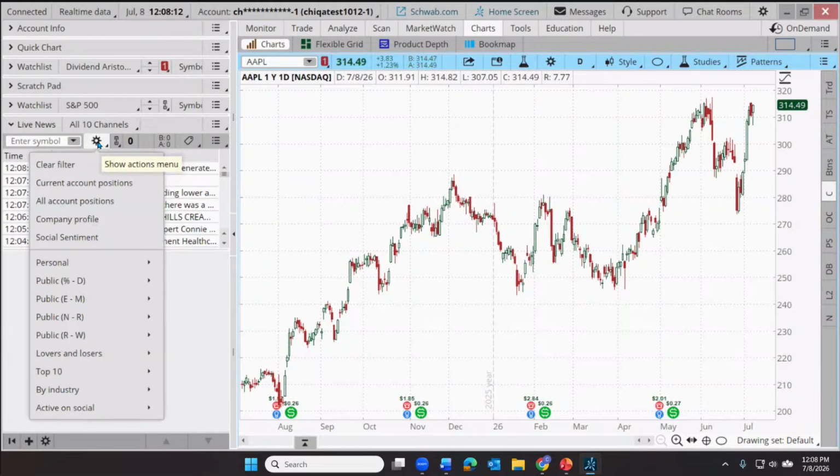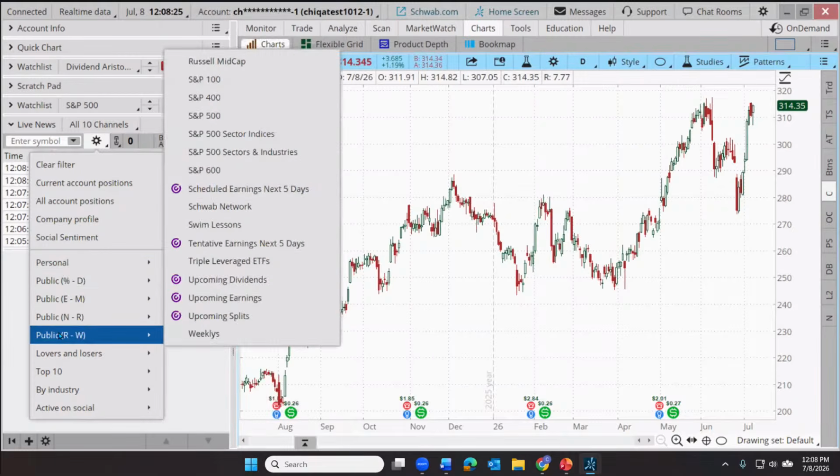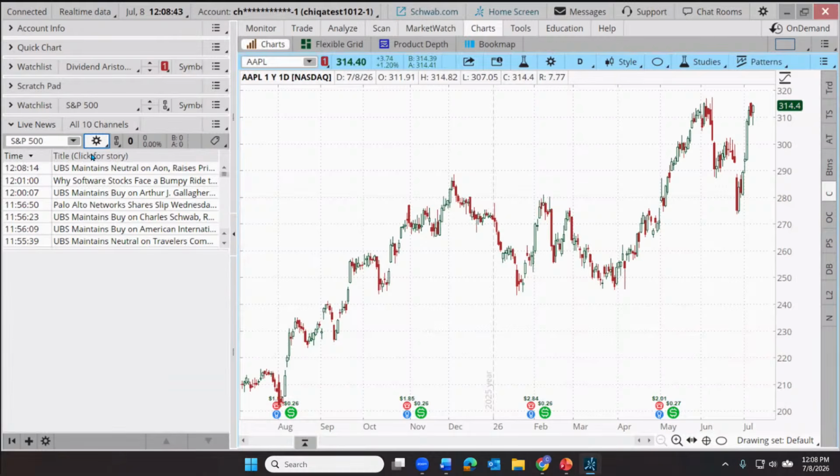So we might think, well, we're stuck with just looking at all news, which may be too broad for some traders' purposes, or just an individual symbol might be too narrow. Well, let's apply a different filter. Maybe we'll look through the developing news for just, let's say, the S&P 500. So now we're filtering out smaller capitalization stocks, looking at just those 500-ish companies that comprise the S&P 500 and any news there. And so now that filter is just looking at the S&P 500, and we're seeing those developing stories.